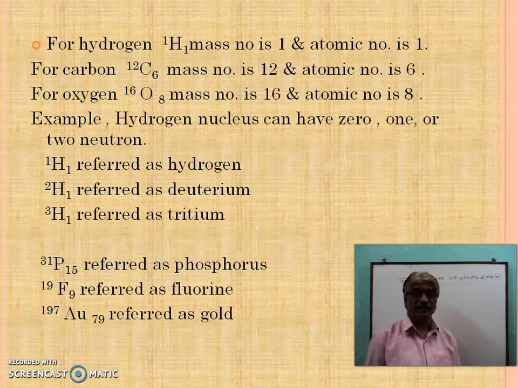Fluorine has mass number 19 and atomic number 9. Similarly, another example is gold. Gold has mass number 197 and atomic number 79.